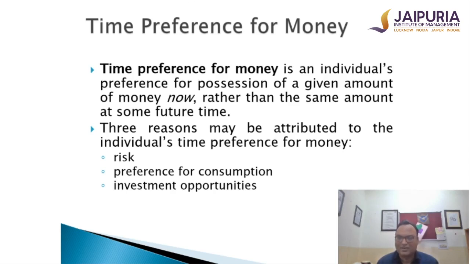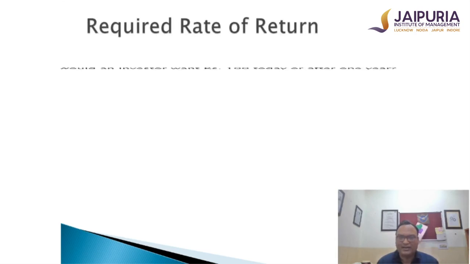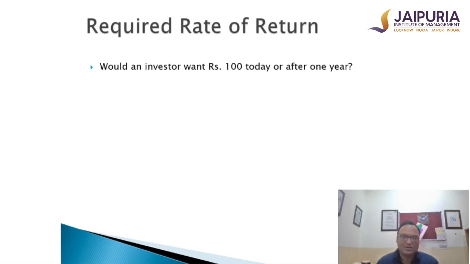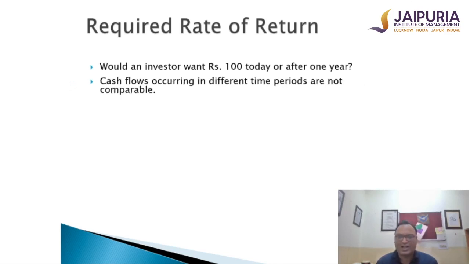Which means that money received today is much more valuable as compared to money received a year after or at a later date. And that's the reason why, in the nominal sense, they might be the same amount, but the money received today is more valuable than money received at a later date. In the same context, for example, if an investor wants 100 rupees today or 1 year after, these two cash flows are happening at two different time intervals.